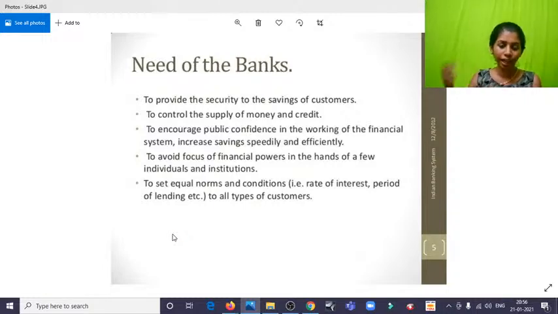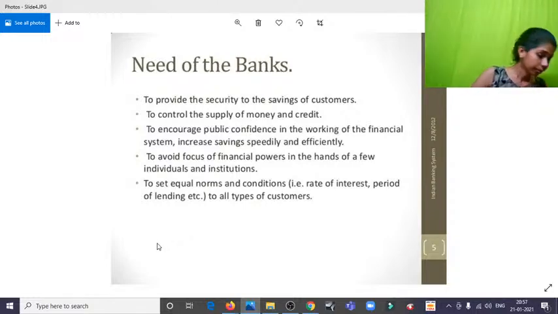And also, when I deposit the amount, I will be getting a little bit of interest. That is, my amount will be used as a loan amount to another person. For that, it's sort of like a rent. Like a rent, I'll be getting a little bit of interest on it.